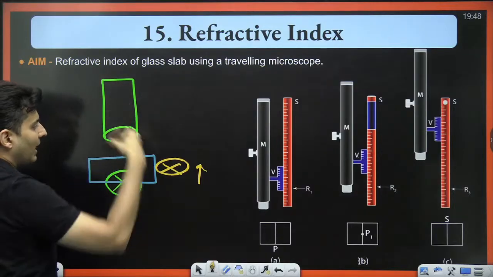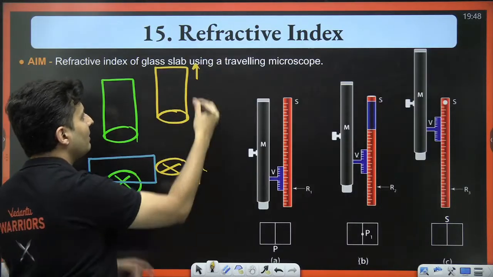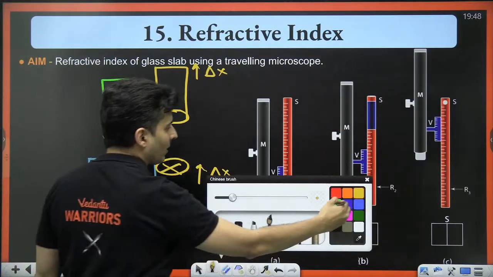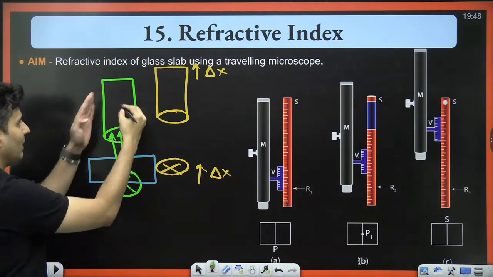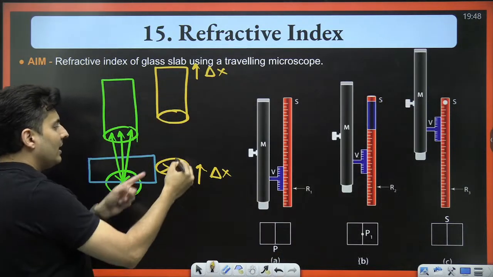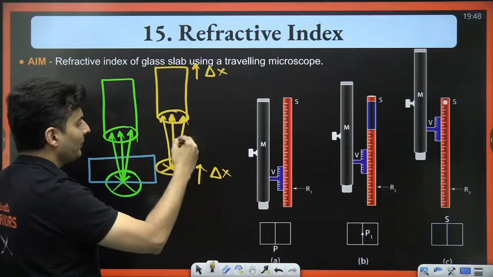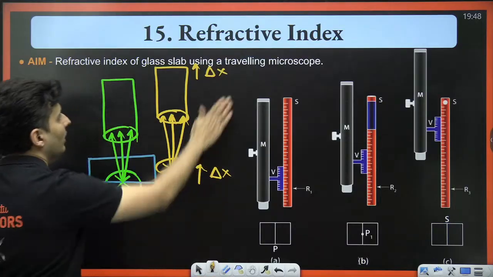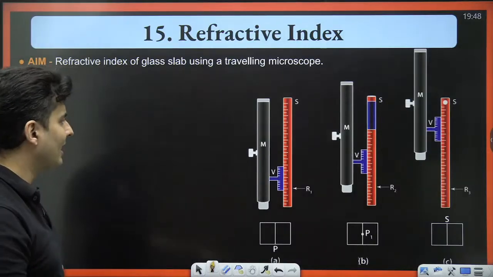Because of which, this microscope which was there, you will have to move it a little bit up, exactly by the amount which it has shifted, to focus it again. Earlier, the microscope was set so that whatever rays come over here focus at the proper point. But now, if you use a glass slab, that point will appear at some other place. So to focus it again, you just have to move it a little bit up to accommodate for it. So that's the whole concept of measuring the refractive index of a glass slab using a microscope.